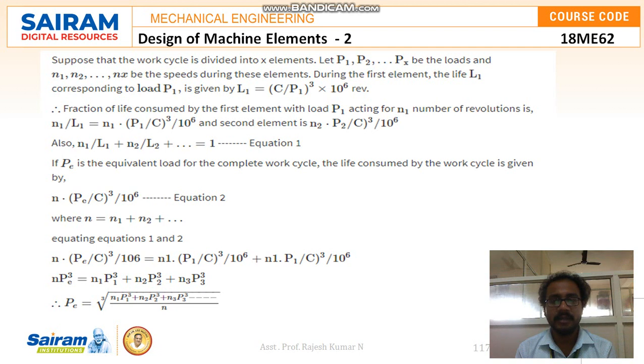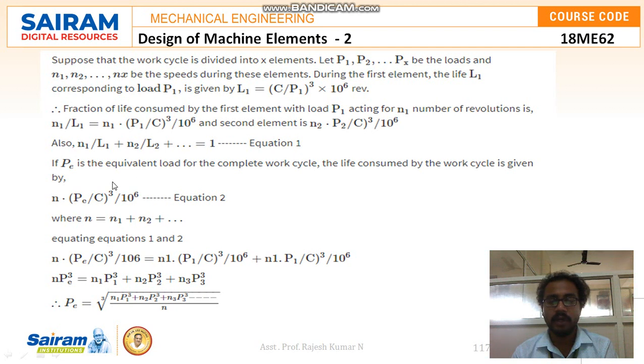During the first element, the life L1 corresponding to load P1 is given by L1 equals (C by P1) cubed into 10 to the power of 6 revolutions. Therefore, the fraction of life consumed by the first element, with load P1 acting for N1 revolutions, is N1 by L1, which is equal to N1 into (P1 by C) whole cube divided by 10 to the power of 6, and for the second element it is N2 into (P2 by C) whole cube divided by 10 to the power of 6. Also, N1 by L1 plus N2 by L2 plus so on is equal to 1. Let it be equation 1.